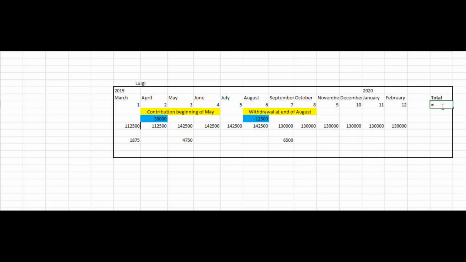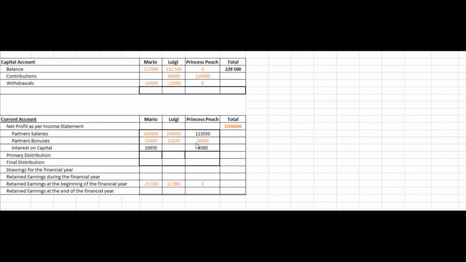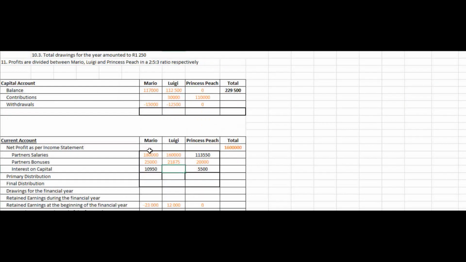and then what we need to do is total this up, and that will equal 1,875 Rand plus 4,750 Rand plus 6,500 Rand, and that is equal to 13,125 Rand, and we can go ahead and input that under Luigi's interest on capital, which was 13,125.